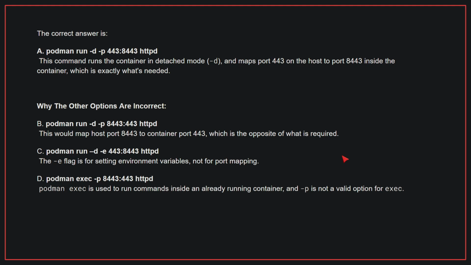Why the other options are incorrect? B. This would map host port 8443 to container port 443, which is the opposite of what is required. C. The -e flag is for setting environment variables, not for port mapping. D. podman exec is used to run commands inside an already running container, and -p is not a valid option for exec. Therefore, the correct answer is A.